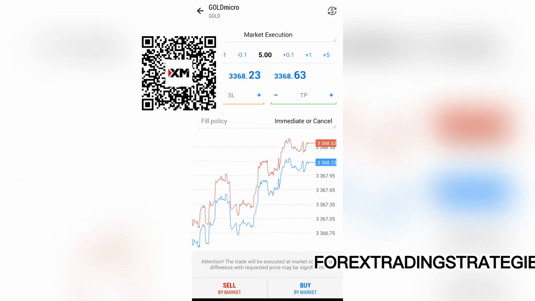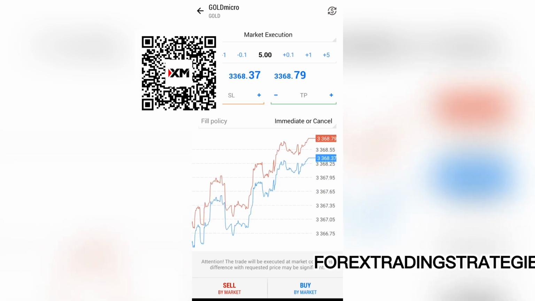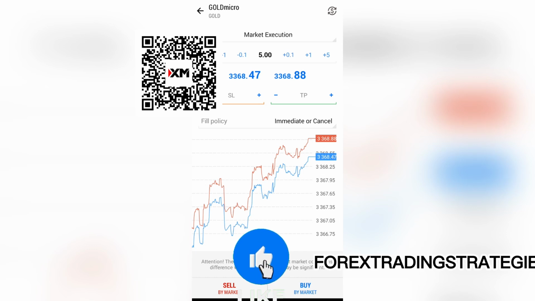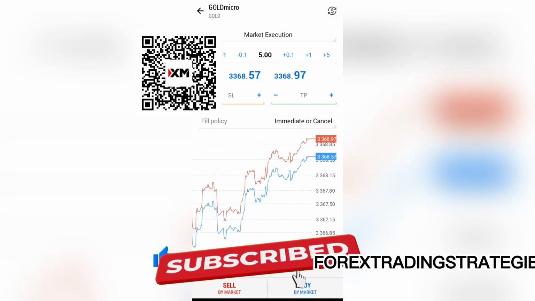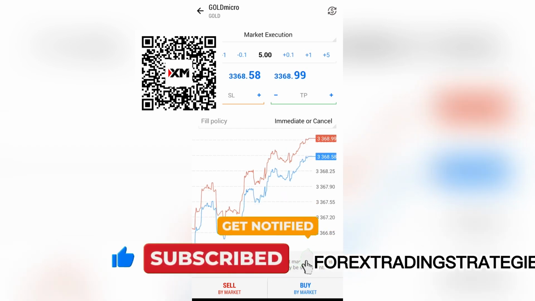which is different from the fill or kill trade execution policy, where either they have the 5 standard lots or not. If they don't have the 5 standard lots, the order does not go through, no trade is placed.